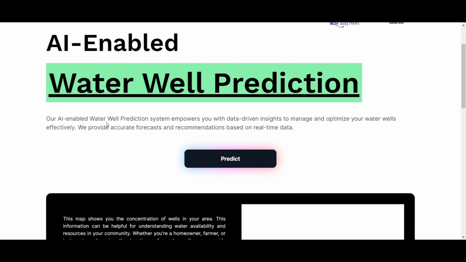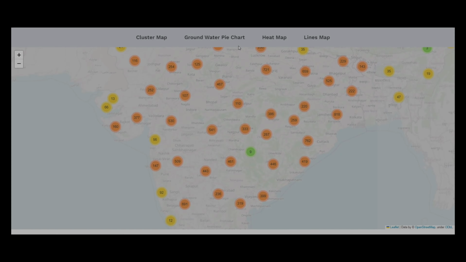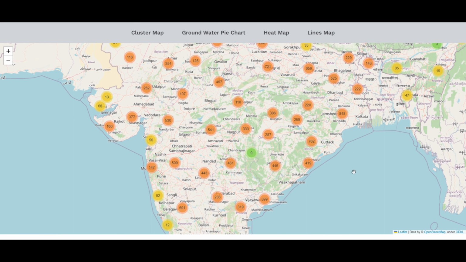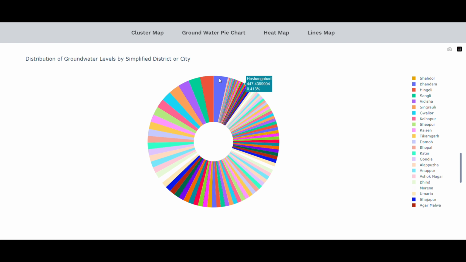And next, on our page, there is also an option of visualization, which gives various information to users. Like this is the first map that we have seen already. Next is the groundwater pie chart. In the groundwater pie chart, there is simply information about the distribution of groundwater based on various districts and cities in India. And there is also a legend. So we can view the data of various groundwater in this district or city using this groundwater pie chart.